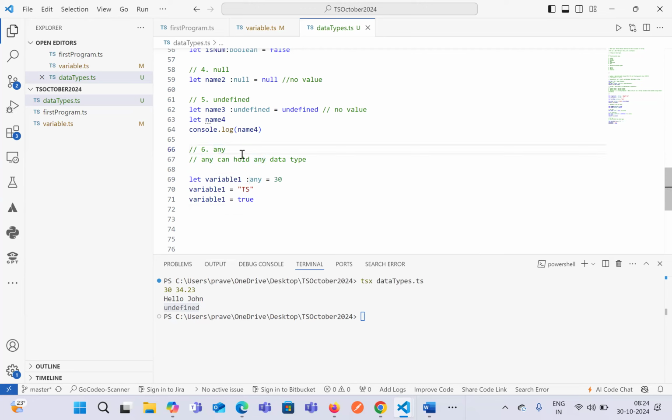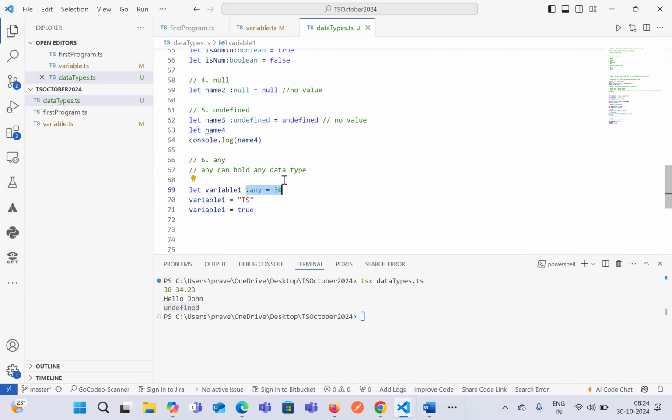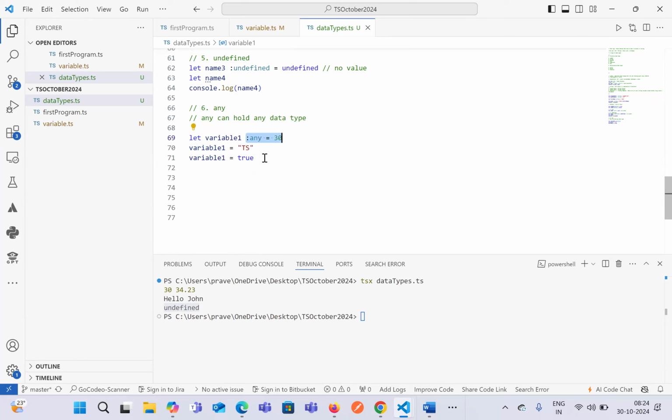Okay, so whenever we use the any data type, it simply says that you can accept any type of value for a variable. Either it can be numeric, string, null, undefined, any kind of data type we can use. This is also a special data type that Playwright TypeScript is having.